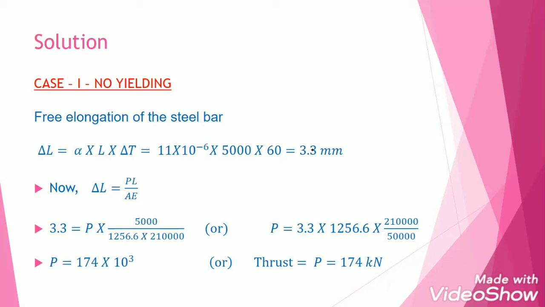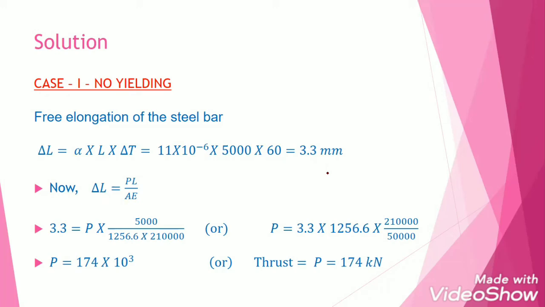If the clamped ends were not there, the free elongation of the steel bar would be 3.3 millimeter. But because of the presence of the clamped ends, they won't allow the expansion of the steel bar by 3.3 millimeter. That means 3.3 millimeter of compression will happen.